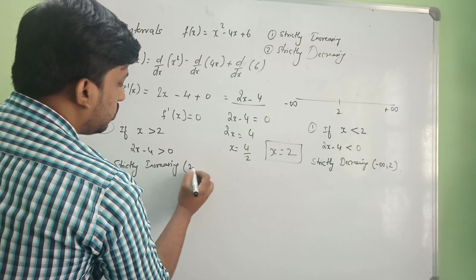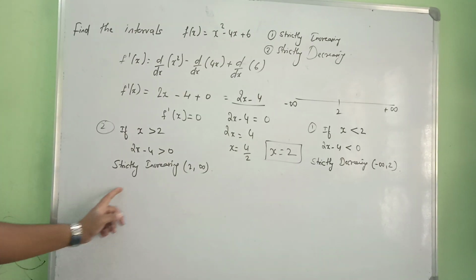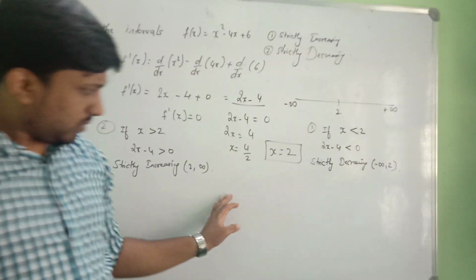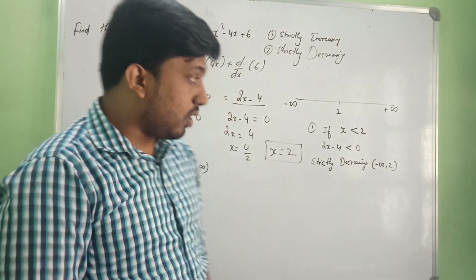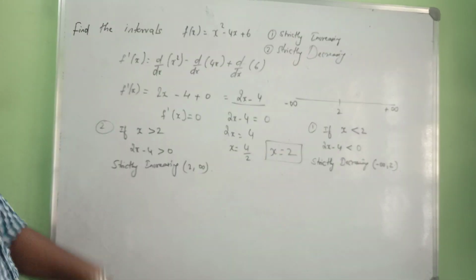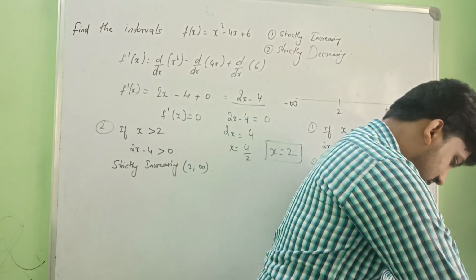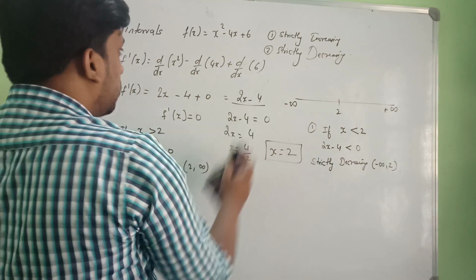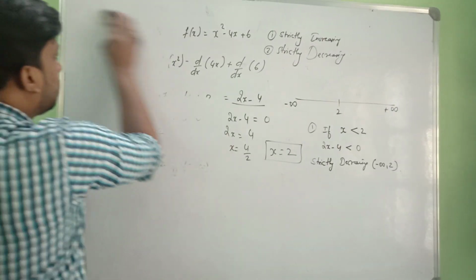is 2 to plus infinity. So for strictly increasing it is 2 to plus infinity in the open interval, and strictly decreasing is minus infinity to 2. This is how we find the intervals for f of x is x square minus 4x plus 6. I hope you have understood. In model paper 1 we have another 4 marks problem. Let us see that.